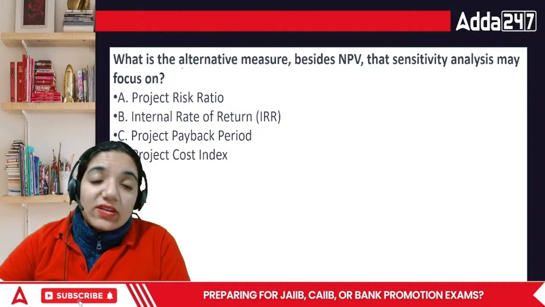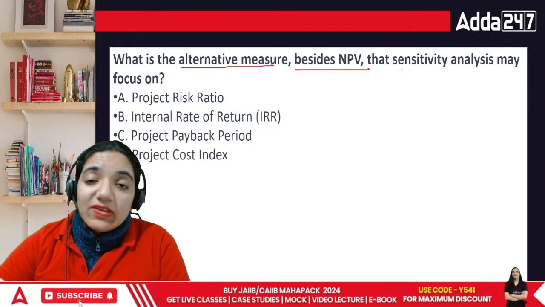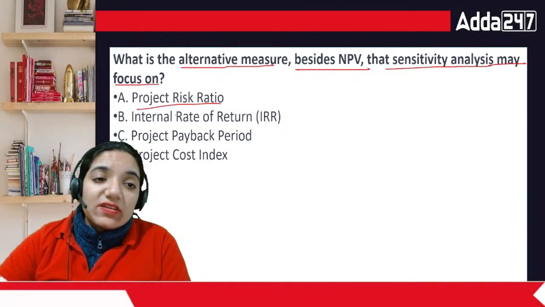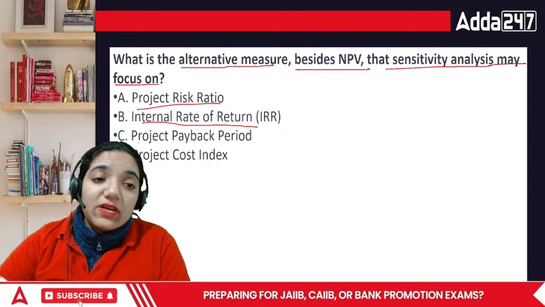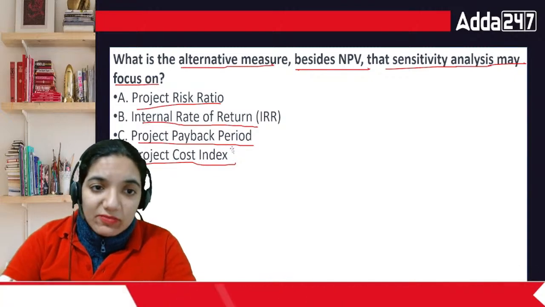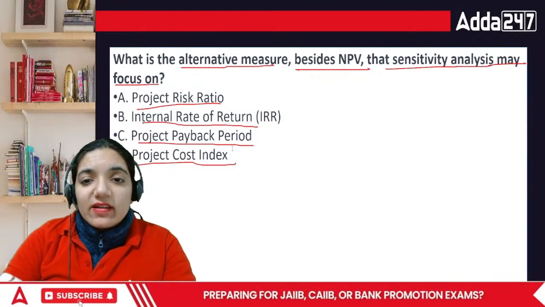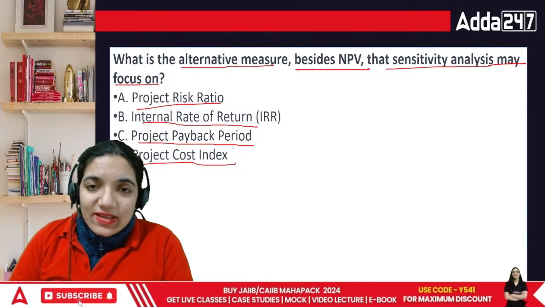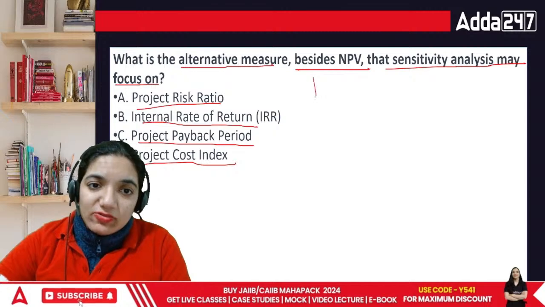What is the alternative measure besides NPV that sensitivity analysis may focus on? Project risk ratio, internal rate of return, projected payback period, or project cost index. Other than NPV, everyone, what is the other method that can be used? You know, IRR is NPV's sibling. NPV and IRR are siblings. Both these methods use present value.